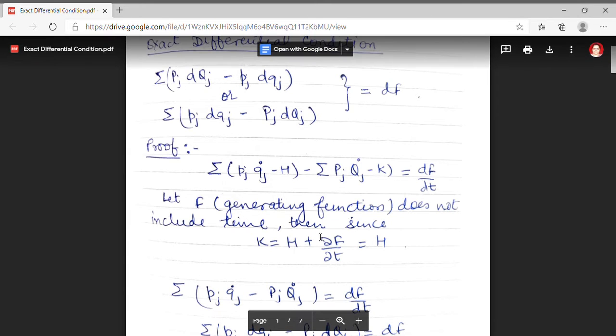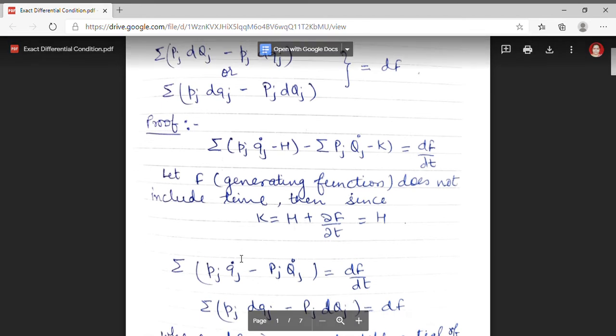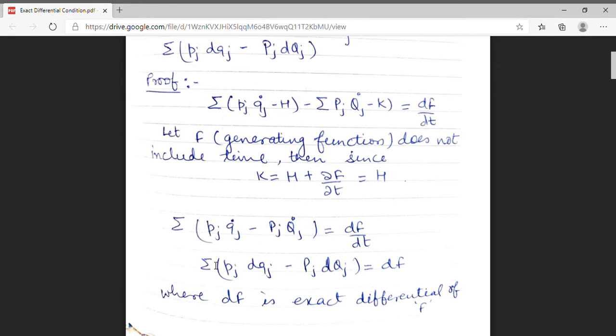Using K equal to H in the expression, I get summation Pj qj dot minus capital Pj Qj dot equal to df upon dt. On solving this, I get summation pj dqj minus capital Pj dQj equal to df.